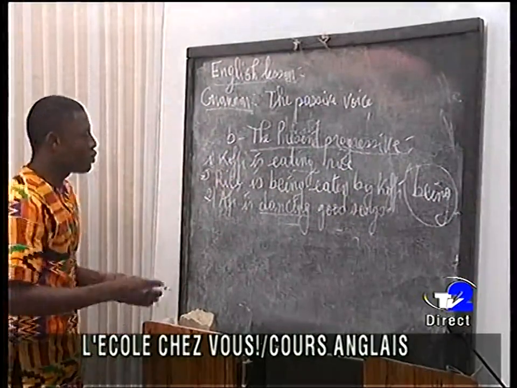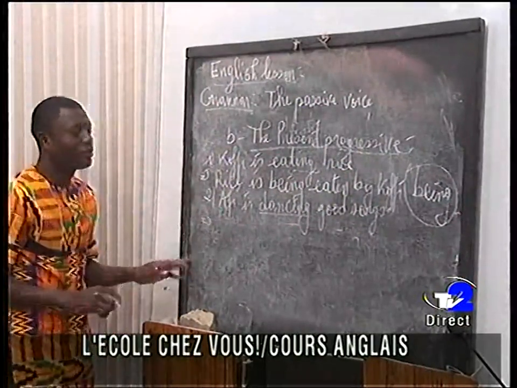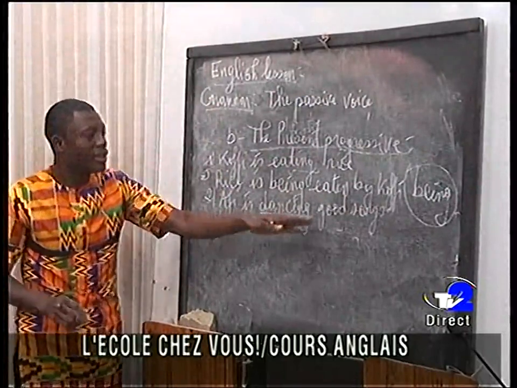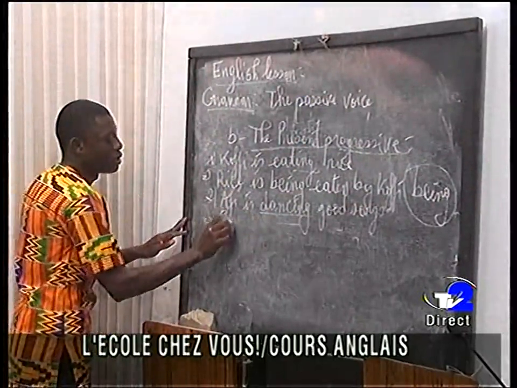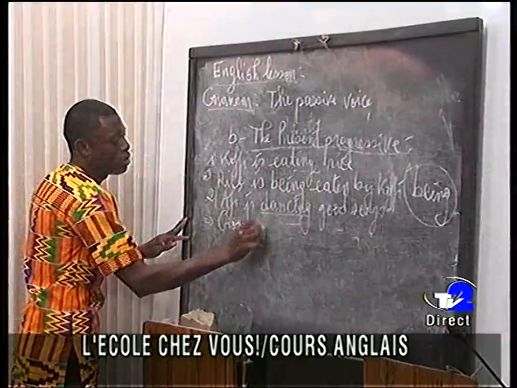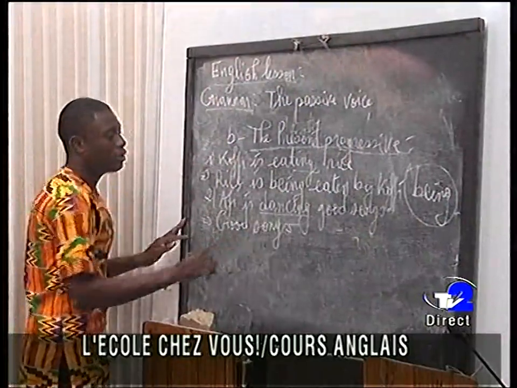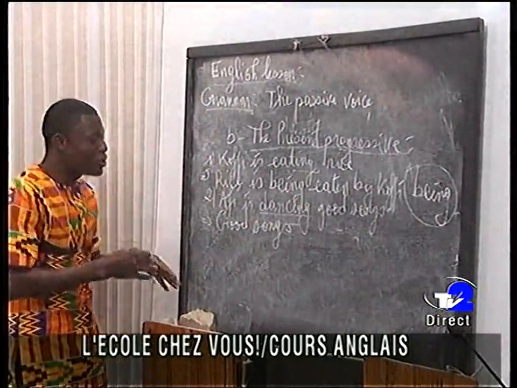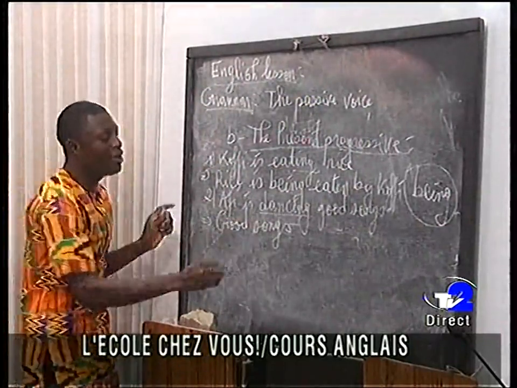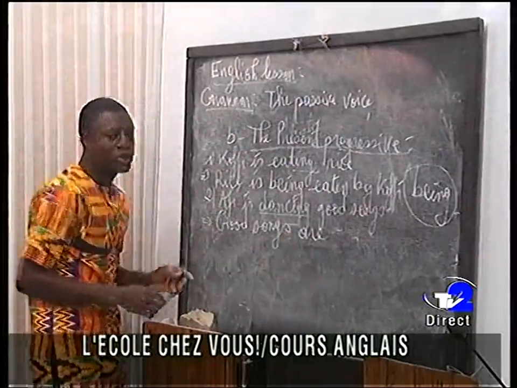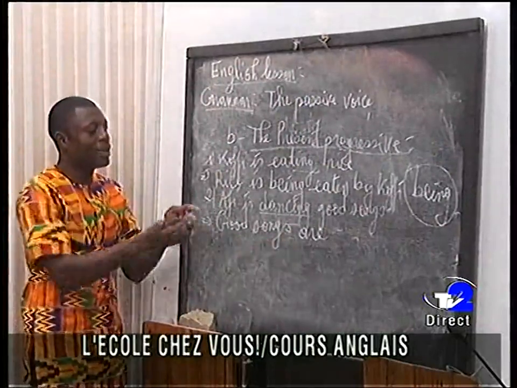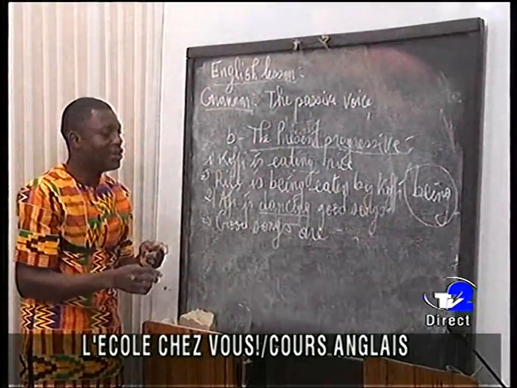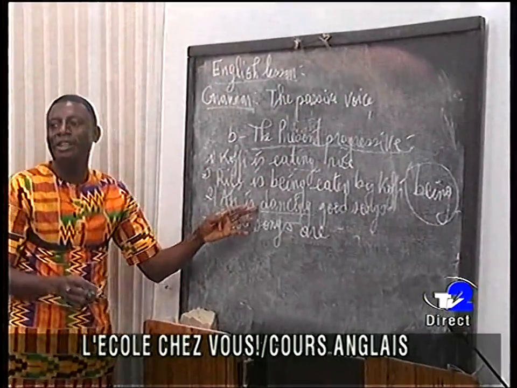What will this one become? You have good songs, we have good songs, it is a plural. So for good songs, to be plural, we have are. Good songs are. Now the PP of dance is danced.